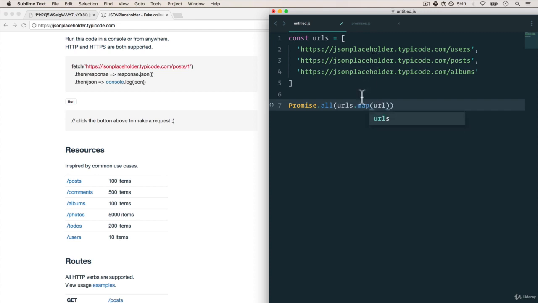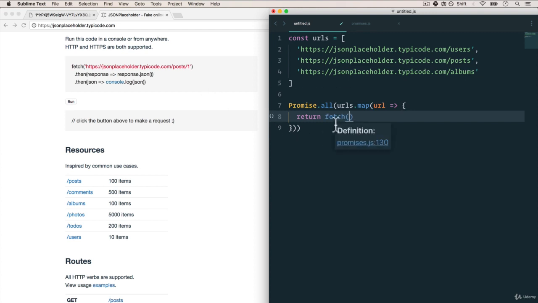And with each URL that we grab, we want to fetch, again, a web API, to make an AJAX call to the URL. Then we want to run the response through response.json. Again, that just comes with fetch that you need to do.